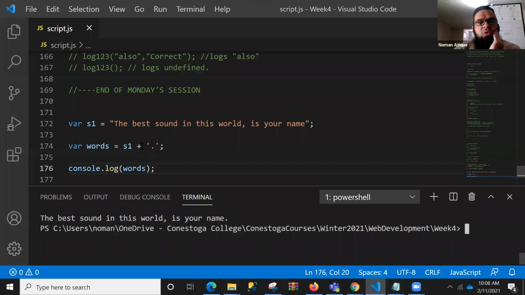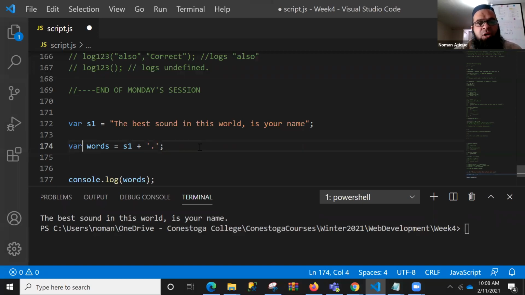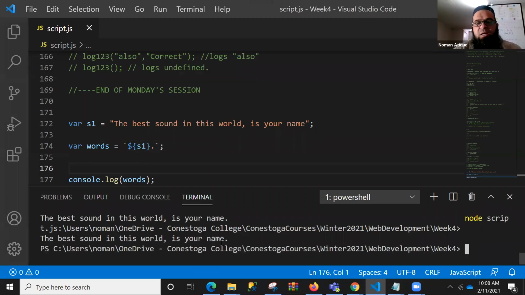You know how many ways there are to concatenate something into a string. We have discussed that as well, and I talked about that backtick notation. If you want to use that backtick notation, you will simply do this, dollar sign, curly braces s1, and you will put a dot. That also will give you the same result. Make sense? So now it's basically adding a period to it, making it a sentence towards the end. So there are different ways of doing that.